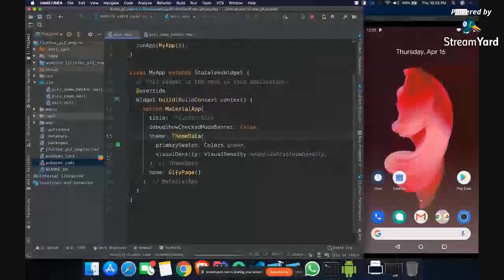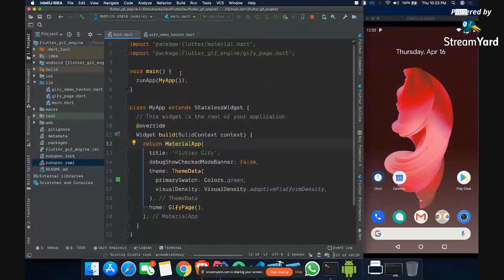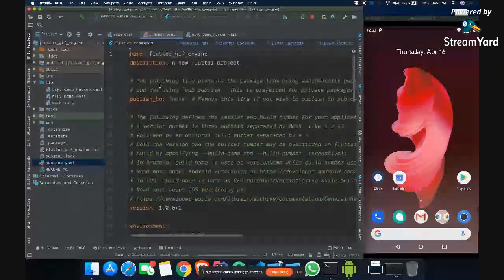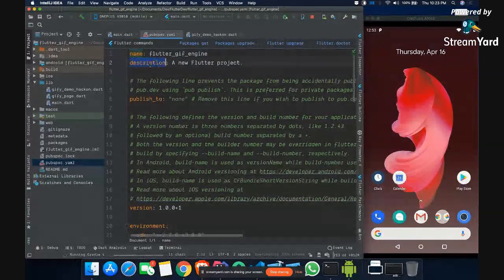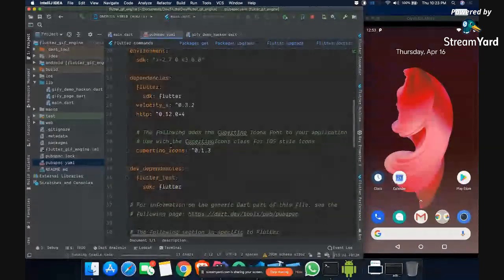In pubspec.yaml you write about your version, and which libraries, packages, or plugins it is using. If I show you this, you will see the name is there, the description is there, and then all the details of what packages we are using. Right now I am using two packages.